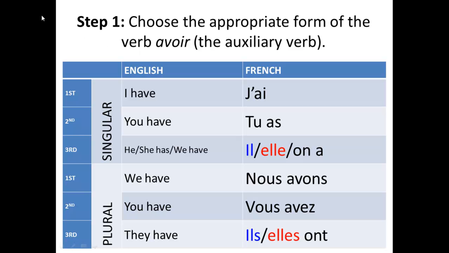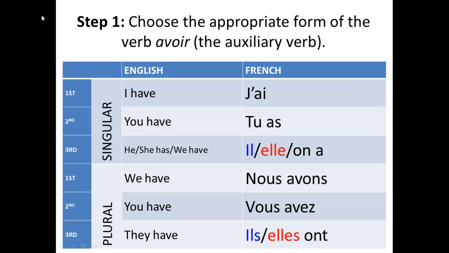Step 1. Choose the appropriate form of the verb avoir, the auxiliary verb. Down the left-hand side you have the English, and down the right-hand side the French. J'ai, I have. Tu as, you have. Il, elle, on a. He has and she has and we informal have. Nous avons, we have. Vous avez, you have in the plural sense. Ils, elles ont, they have.